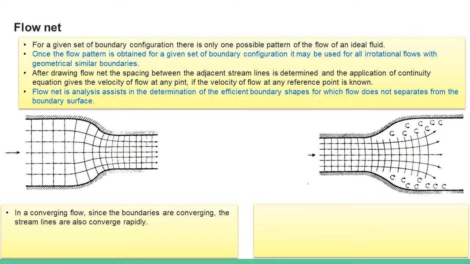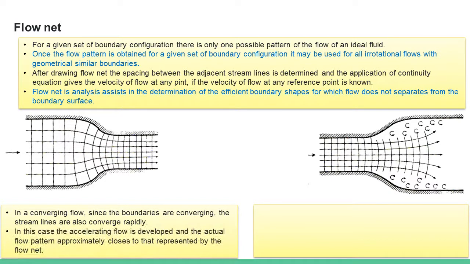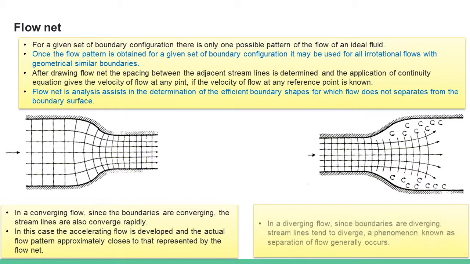Taking the example of two cases, one of converging and the other of diverging flow. In a converging flow, since the boundaries are converging, the streamlines also converge rapidly. In case of accelerated flow, the actual flow pattern is approximately closest to that represented by the flow net. That means the flow pattern will be very much similar to the flow net that we can draw in case of accelerated or accelerating flow.